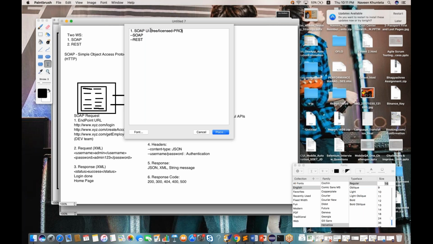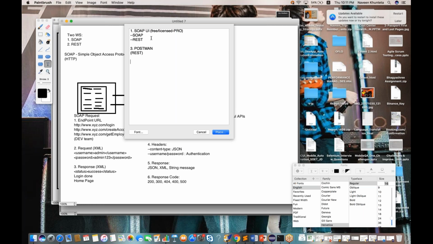So some companies have paid for that. It's not a very expensive tool, maybe $300 I guess, and you simply need to pay for it and you can test your web services over there. So SOAP UI supports both SOAP and REST. Another manual tool is Postman. Postman is used to send a request and get the response, but Postman is only for REST.